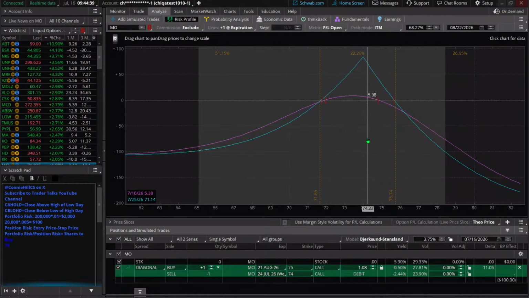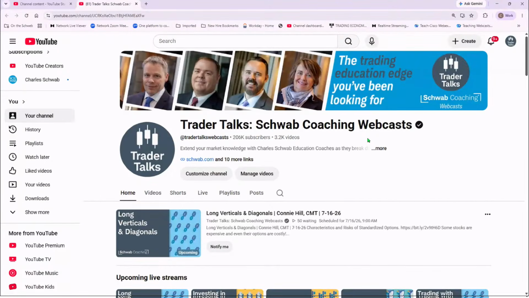All right, my time is up. But if you want to get an idea of how we could do some shorter dated diagonals, I'm going to encourage you to paper trade it with me. These are just example trades. You'll do it out in your paper account. Then you'll have questions along the way that we can determine when we get together, or you can write to me on YouTube in the comments section.